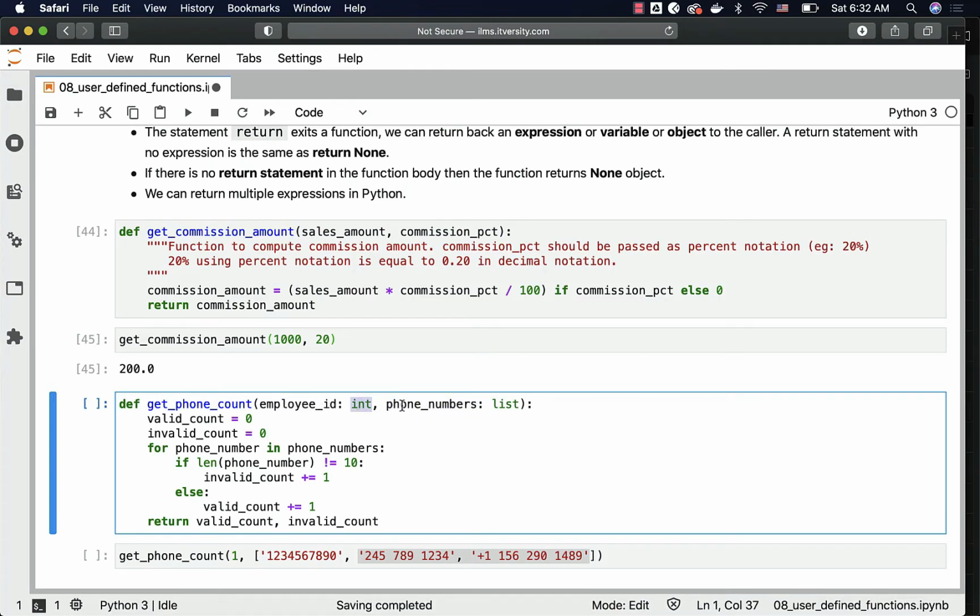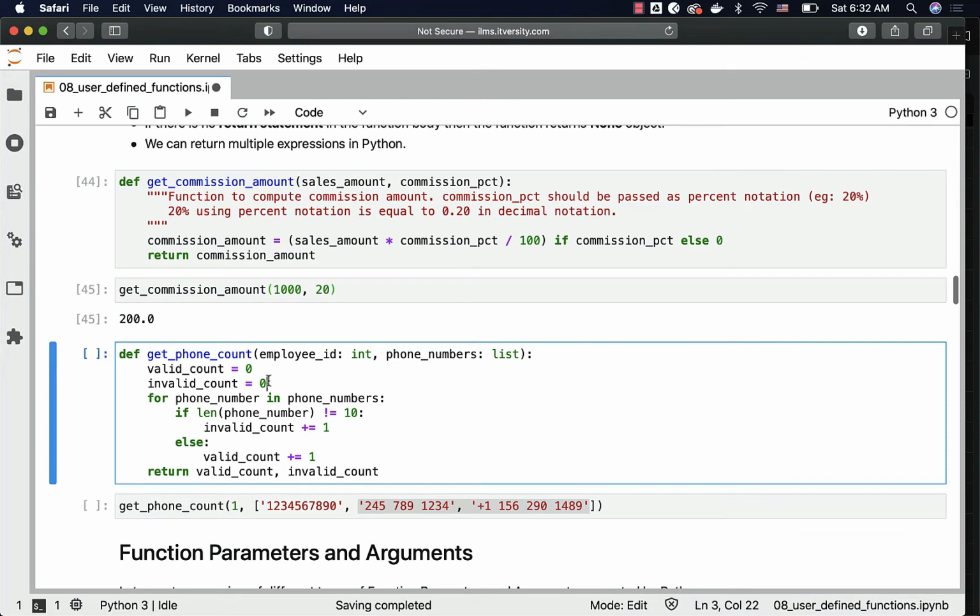When you actually see the function get phone count, for employee ID and phone numbers we have defined the data types. It is not mandatory to define the data types, but from Python 3 you can actually define the data type like this for informational purpose. However, if you pass the values of different type, it will still accept because Python is dynamically typed. But you can specify the data types just for informational purpose, and it will improve the readability of our programs.